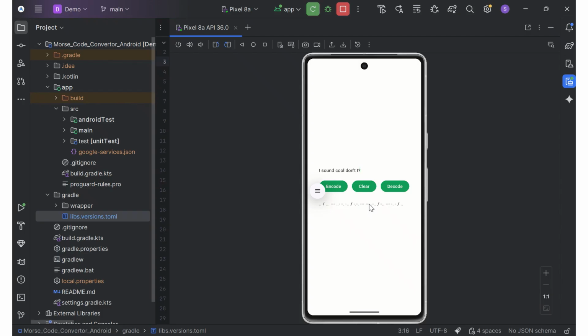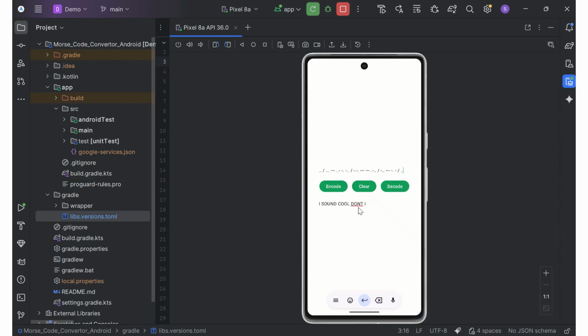I'm not sure if it really translated the question mark and then the apostrophe on the word don't. So let's try to decode it and see how it works. Select all, copy, clear, copy paste, decode.